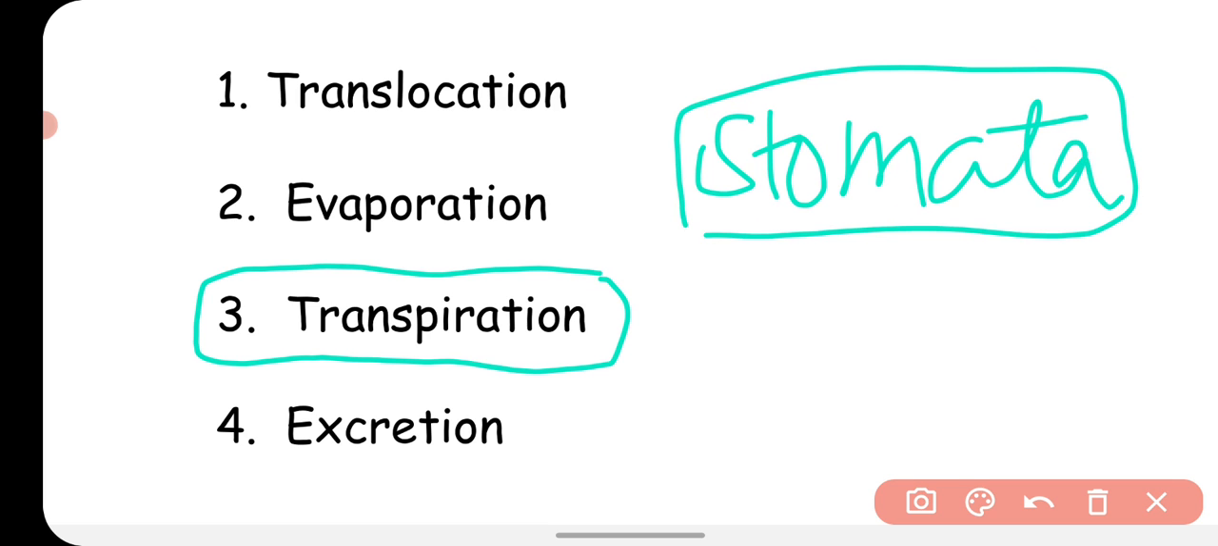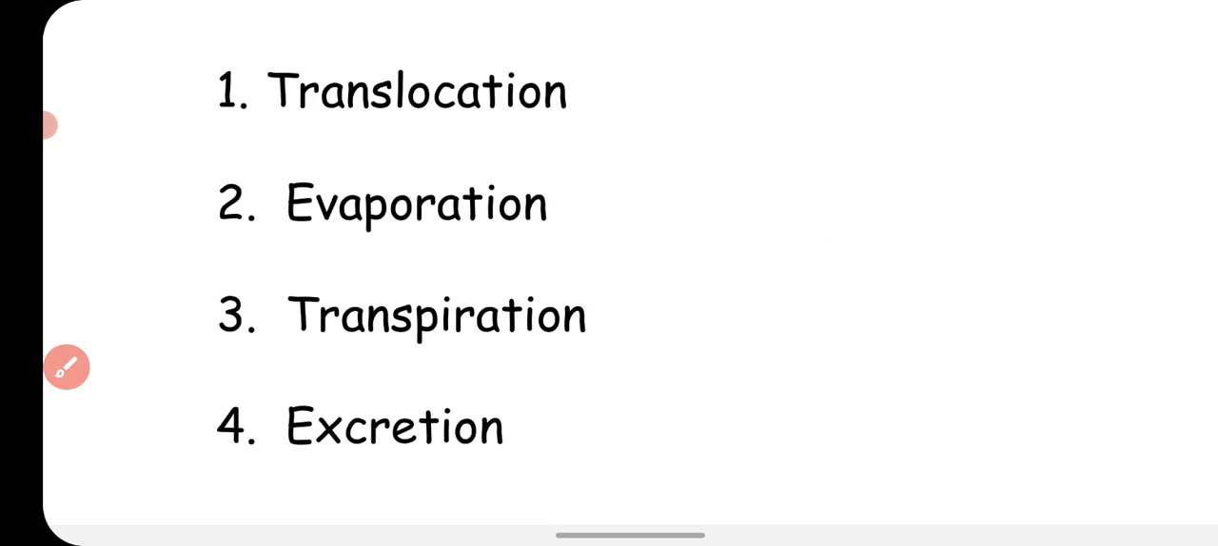vapor leaves the plant body. So plants remove the excess water by the process of transpiration through the stomata. And you know that the stomata can be closed and opened according to need and condition. When plants need to conserve water, they close the stomata, and when they need to remove water, they open the stomata.